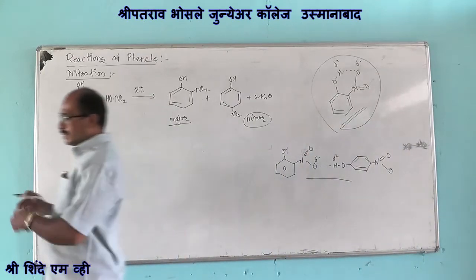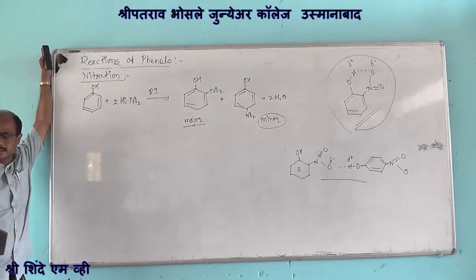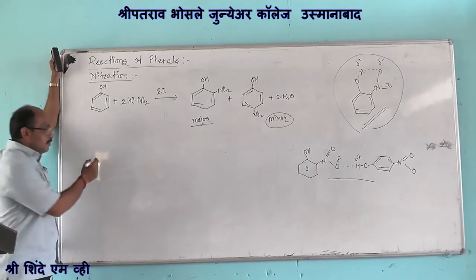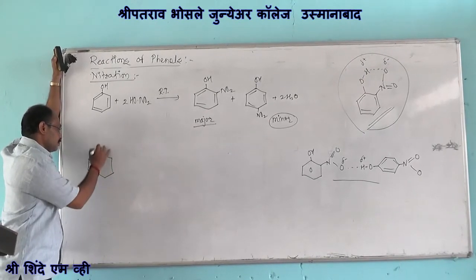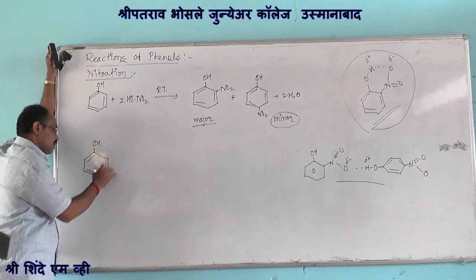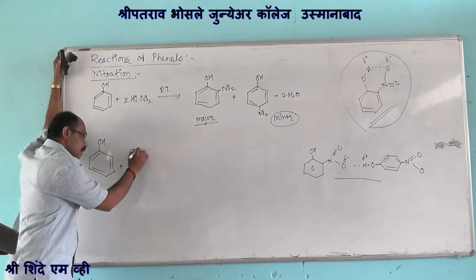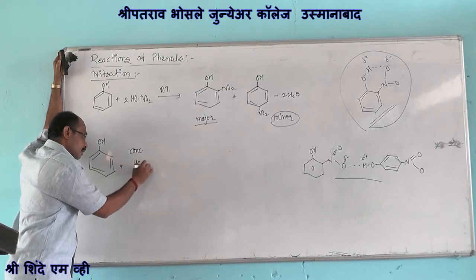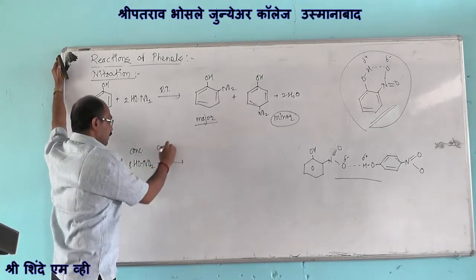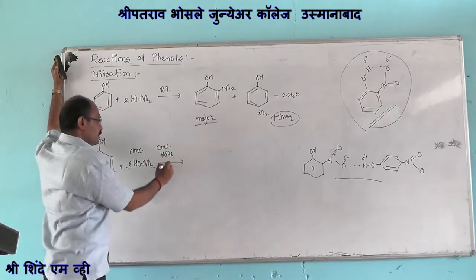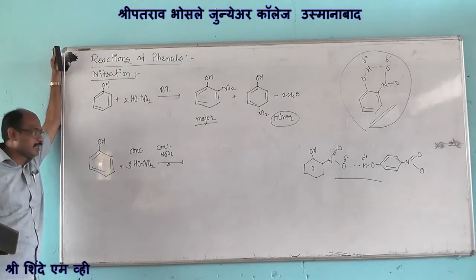The next reaction involves the formation of picric acid. Phenols are heated with nitrating mixture, a mixture of concentrated sulfuric acid and concentrated nitric acid, at about 373 Kelvin.